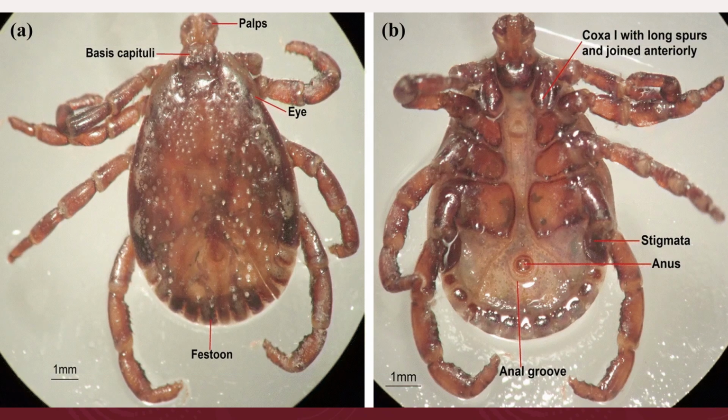This diagram shows the general morphology of Dermacentor, a tick. So the one on the left is a dorsal view, the one on the right is a ventral view. So in this diagram, you can see at the ventral side the presence of the stigmata or the spiracles, and this is located behind the base of the fourth leg. So normally, the ticks are classified as metastigmata, generally because the stigmata are located on the fourth leg.